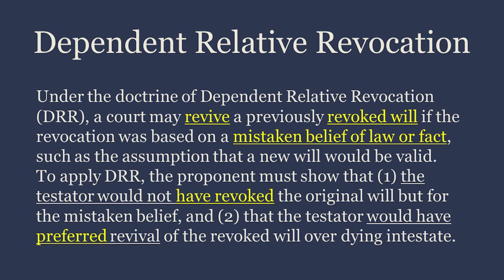Dependent relative revocation. Under the doctrine of dependent relative revocation, DRR, a court may revive a previously revoked will if the revocation was based on a mistaken belief of law or fact, such as the assumption that a new will would be valid. To apply DRR, the proponent must show that 1. The testator would not have revoked the original will but for the mistaken belief, and 2. That the testator would have preferred revival of the revoked will over dying intestate.